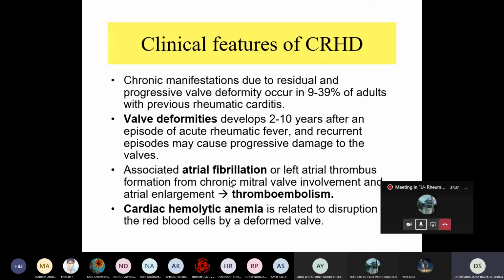When there is atrial fibrillation and there is no pumping of the blood, it can lead to the stagnation of the blood there and leading to thromboembolism, thrombus formation. And if, for example, some is detached from the thrombus, it can cause embolism. Cardiac hemolytic anemia is related to disruption of the red blood cells by a deformed valve.